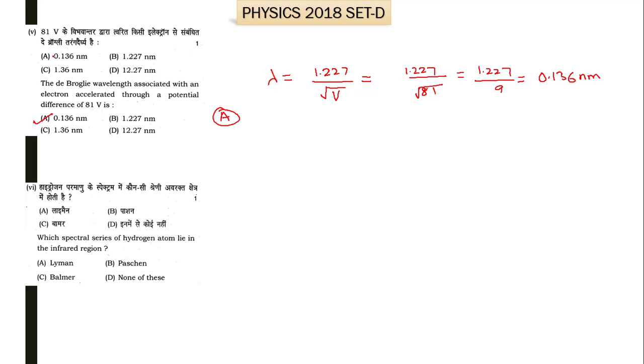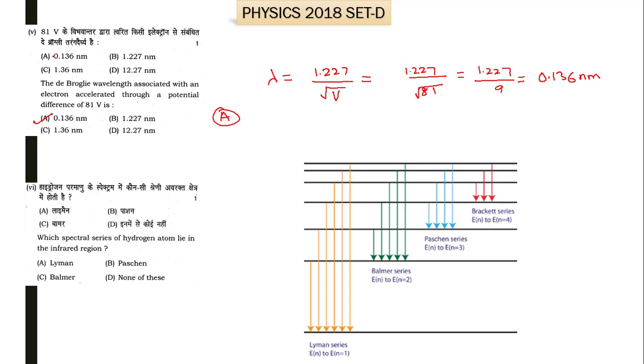Now moving towards the sixth part of this question. It says, which spectral series of hydrogen atom lies in the infrared region? Here is the spectral series of hydrogen atom. Here is the Lyman series, the Balmer series, Paschen, Brackett. The Lyman series lies in the ultraviolet region. Balmer series is in the visible region, and these, Paschen, Brackett and Pfund series, are in the infrared region.